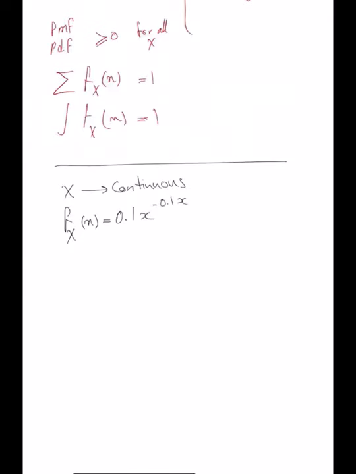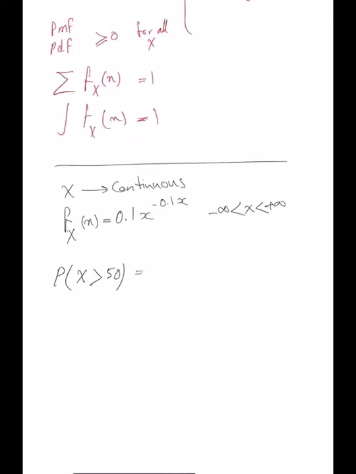Let's assume x goes from minus infinity to plus infinity. Now, I ask you, what is the probability that this random variable is greater than 50? How do you calculate that?